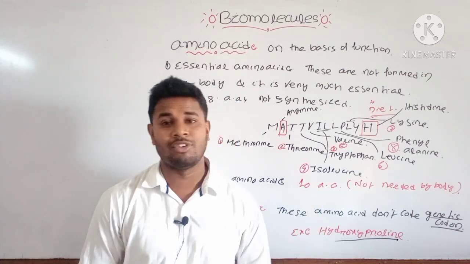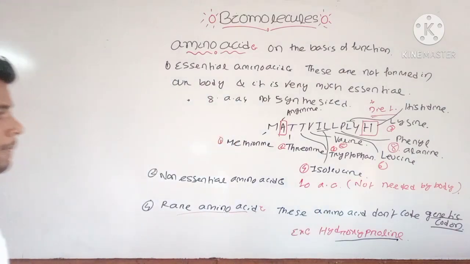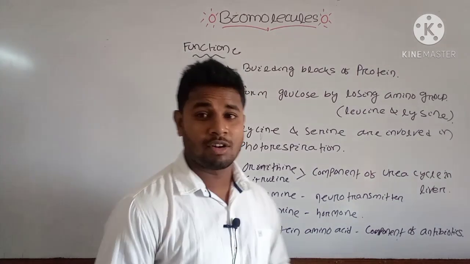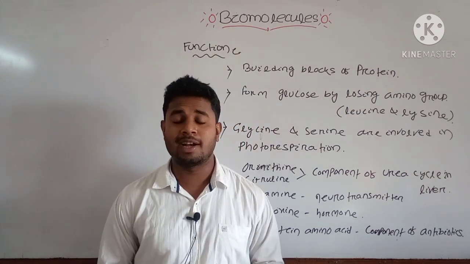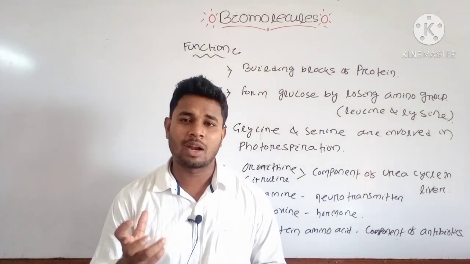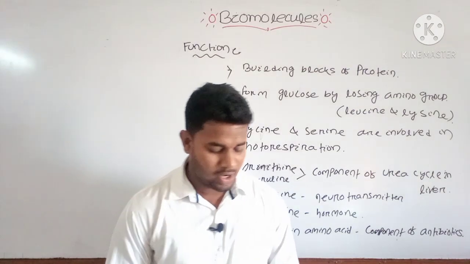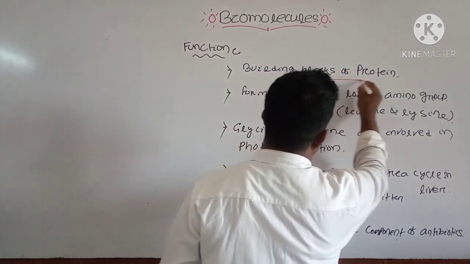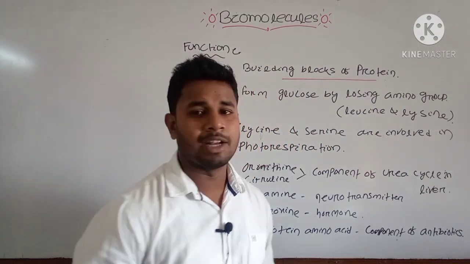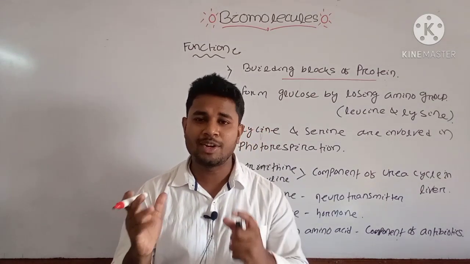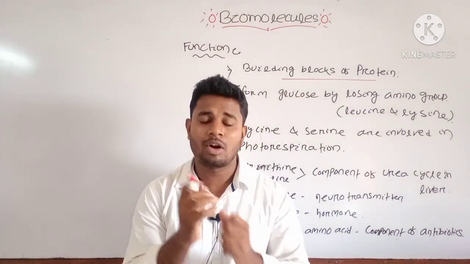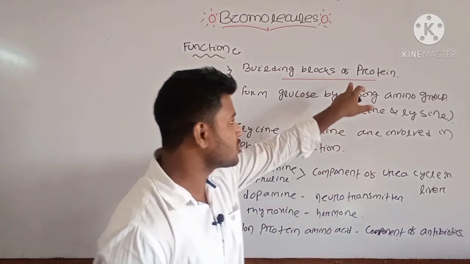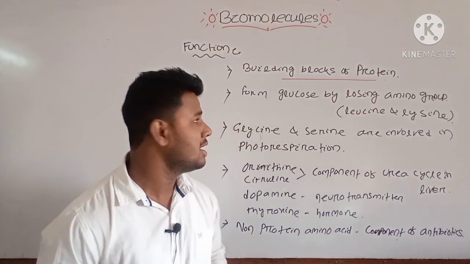And we will discuss the functions of amino acid. Now let us discuss some important functions. What is the main important role of amino acid inside your cell? One important role is that they are the building blocks of protein. Already we have discussed that different amino acids join together by peptide bonds and form the protein structure. That's why they are a very essential part of your cell.